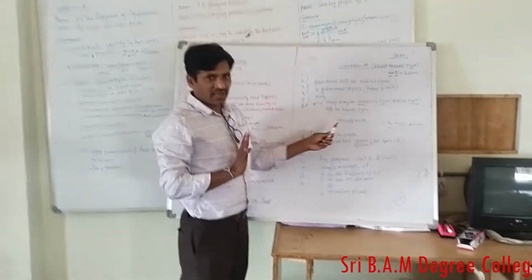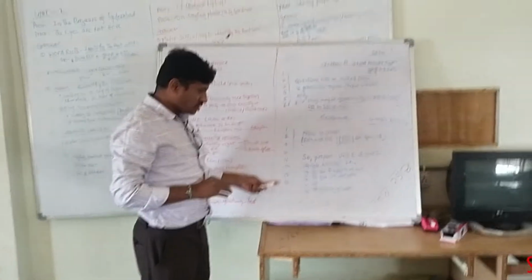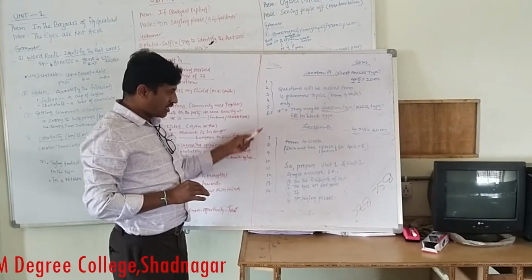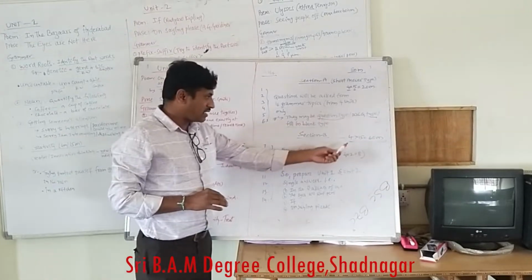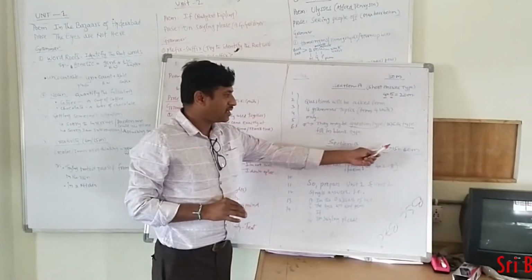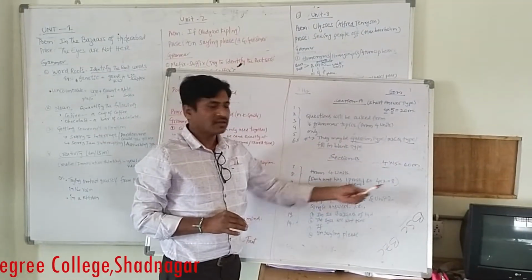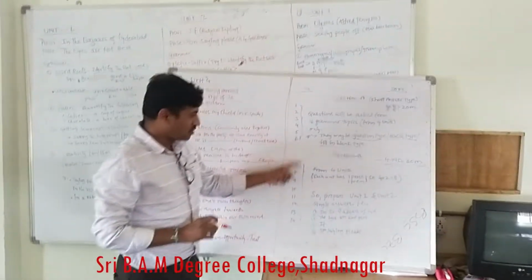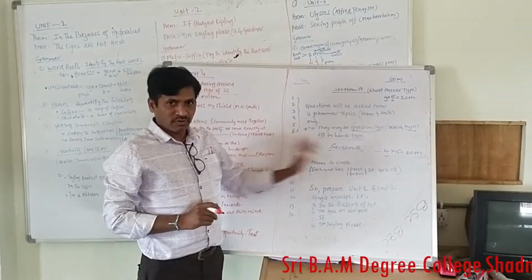And in section B, as you know, 8 questions will be given, questions 7 to 14. Out of the 8, 4 you have to attempt. For each one you are going to get 15, so total 60 marks. Now you can see, we have 4 units.